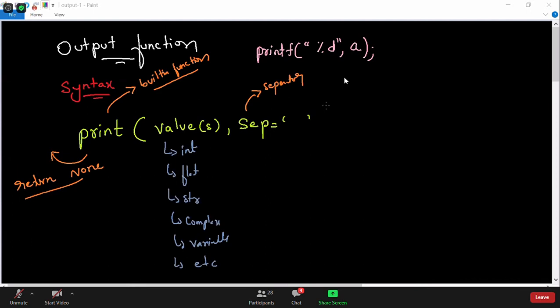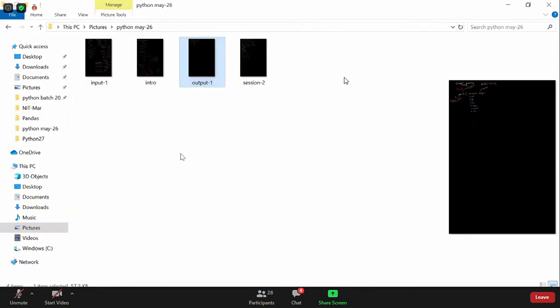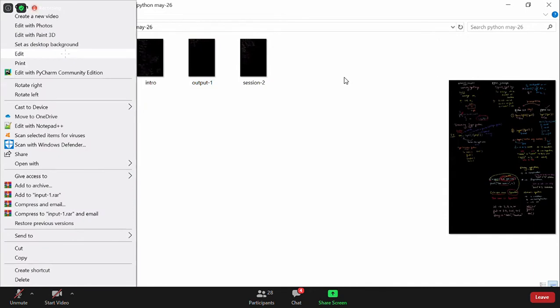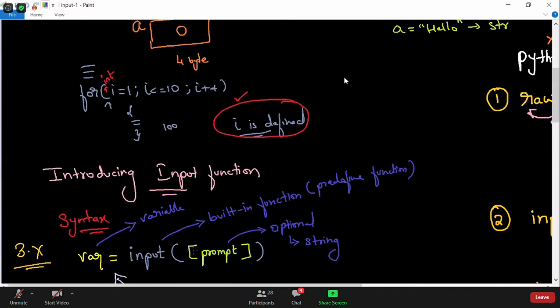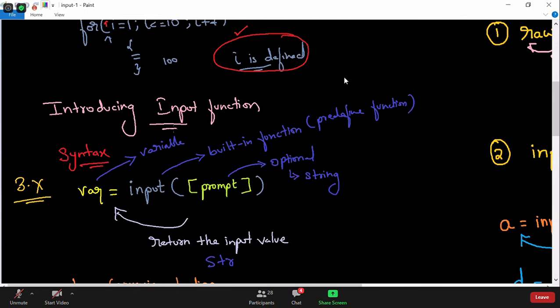What we did yesterday is we have concluded the input function. If you remember, we discussed the input function in our before-last session. Let me just open that blackboard as well and talk about that input function. So this is what we talked about in our last session, if you remember.